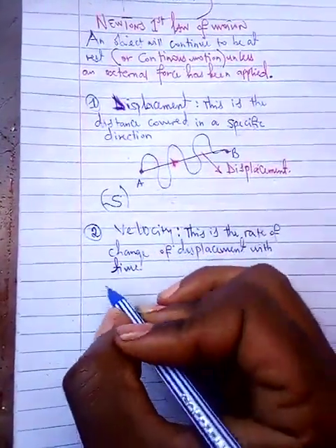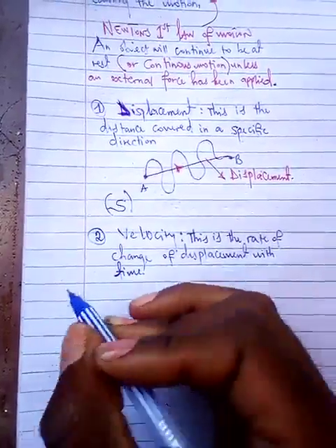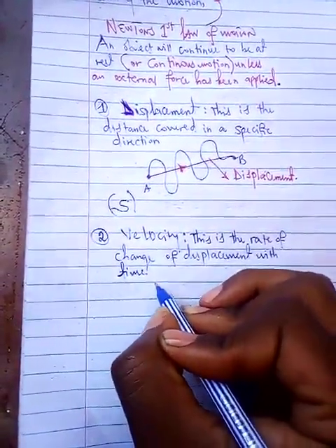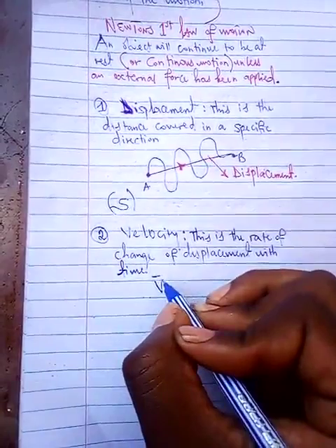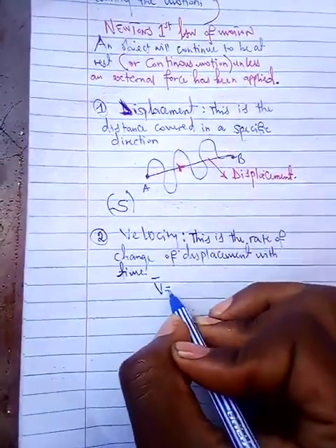Now, mathematically speaking, this can be written as V with a bar. I'll explain very carefully.